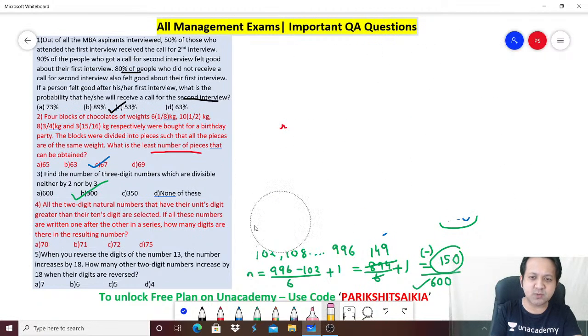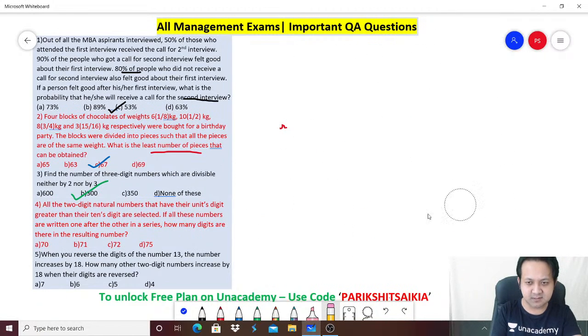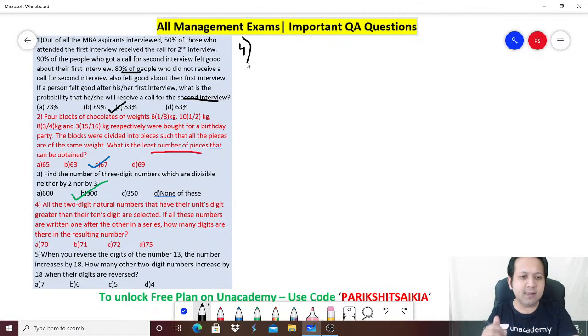These are questions which have been repeated several times in either the SNAP or the IIFT, questions picked up from previous year papers. Number 4. All the 2-digit natural numbers that have their unit digit greater than the tens digit are selected. If all these numbers are written one after the other in a series, how many digits are there in the resultant number? Now think about it.